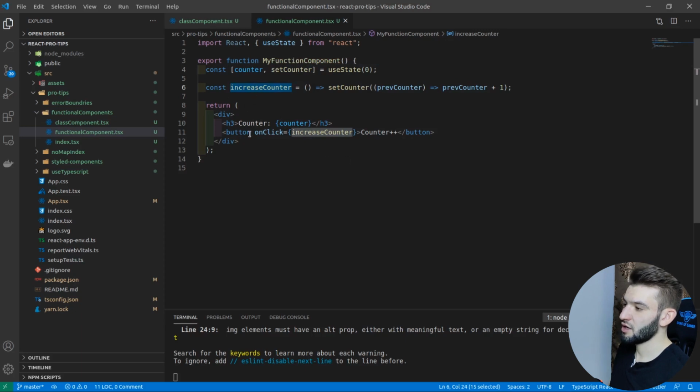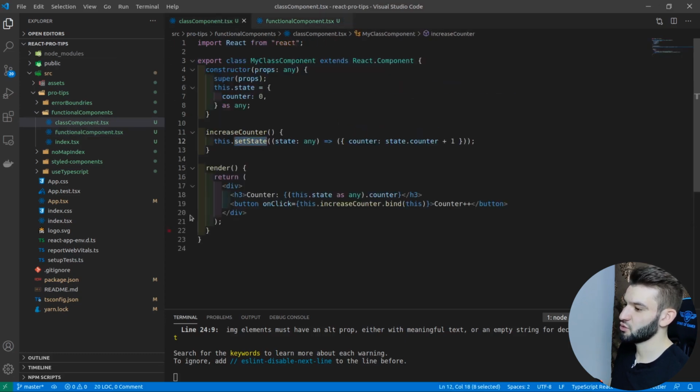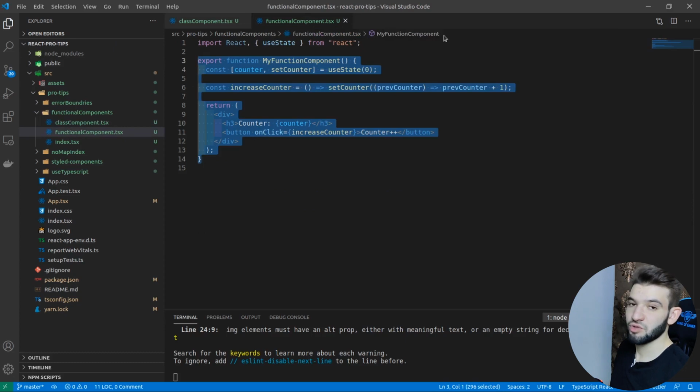Then we can use that as an event listener, and we got everything pretty much the same by just returning that, and that's it. So clearly, look how tight it is. We got maybe 10 lines of code versus 20 lines of code in here. Boom, they can do the same thing, without the complexity.